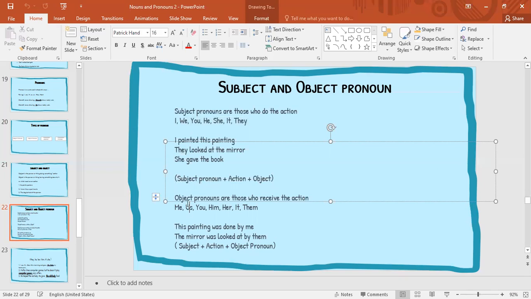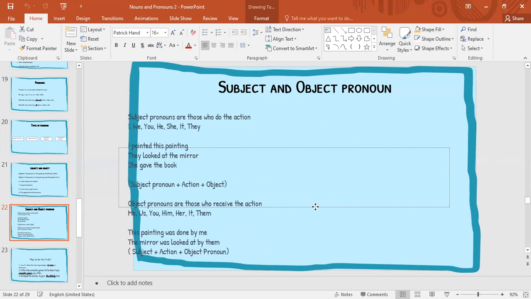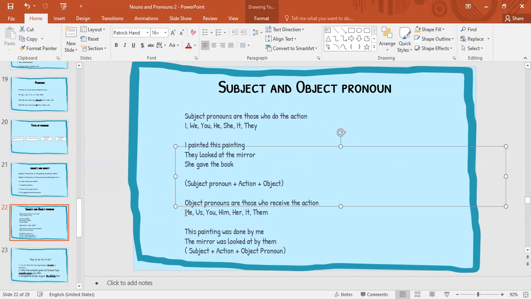Now let's see what is object pronoun. Object pronouns are those who receive the action. So the object pronouns are me, us, you, him, her, it, them. These are the object pronouns, right? So whenever someone asks you what is an object pronoun, just tell them these words. These are object pronouns. Whenever you see them, you should know these are object pronouns, right?